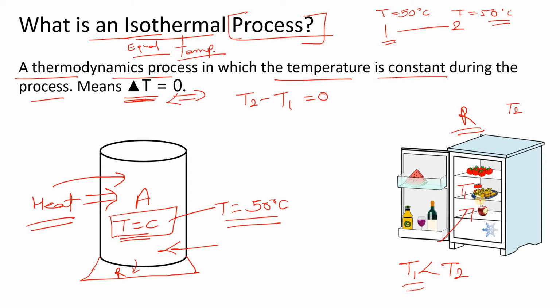Okay, and what happens is that it rejects inside heat to the outside. That's why the inner side of our system is cool. Got my point? Mainly what happens here is we maintain the isothermal process during the refrigeration cycle. During the refrigeration cycle an isothermal process works to maintain the temperature. So this is one daily life example of the isothermal process.